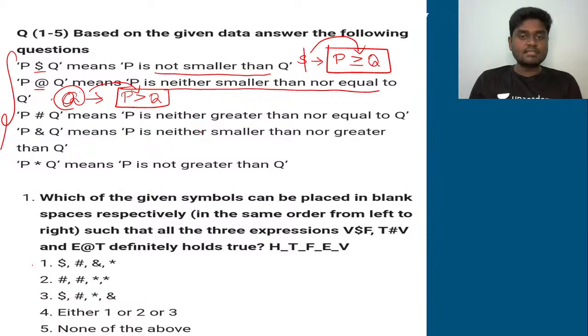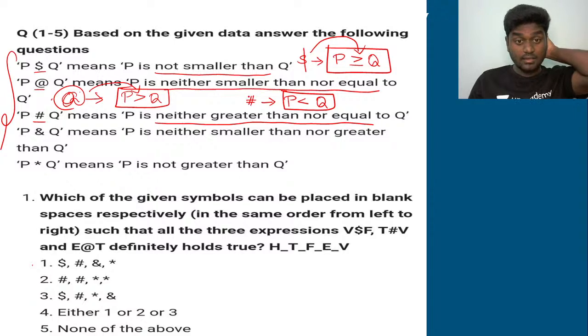And hashtag, if you see hashtag, that is P is neither greater than nor equal to Q. So listen carefully. If they say hashtag corresponds to neither greater than nor equal to, then hashtag literally corresponds to, if it is neither greater nor equal to, definitely it's going to be smaller. So P is smaller than Q, that's it. So here hashtag corresponds to P smaller than Q.